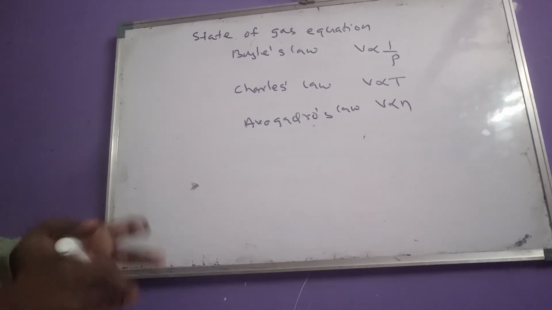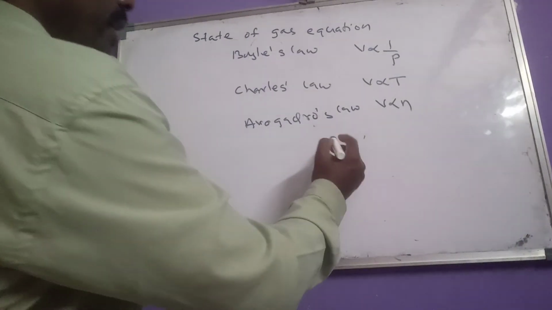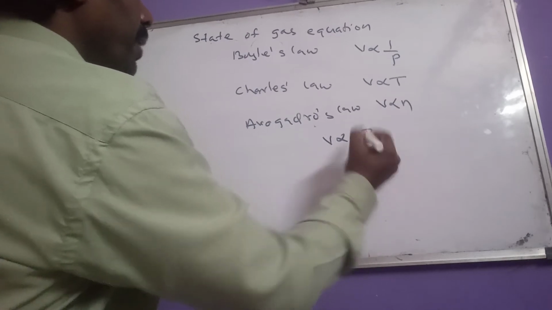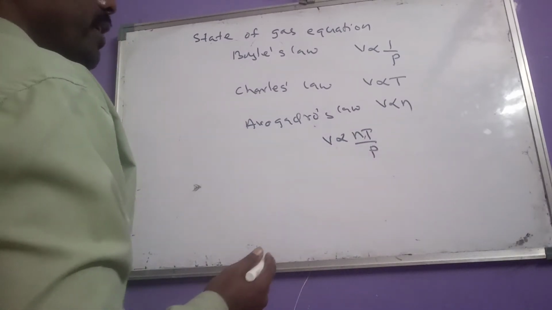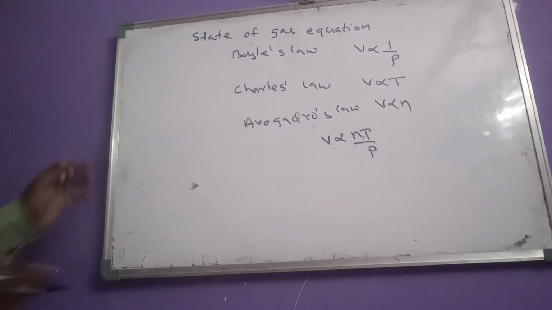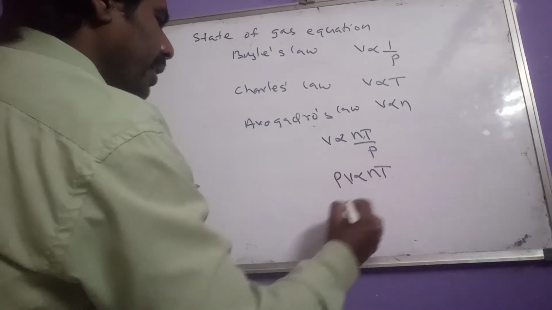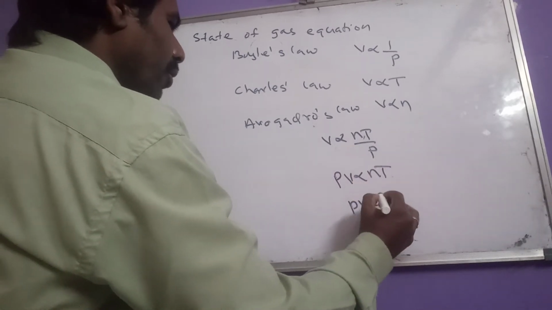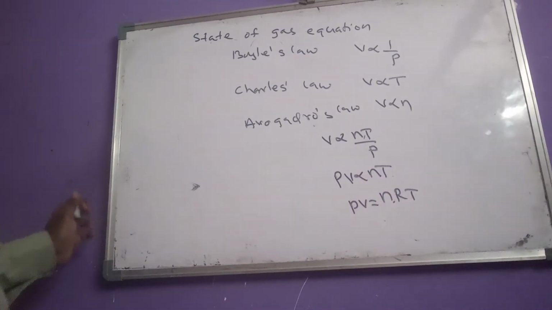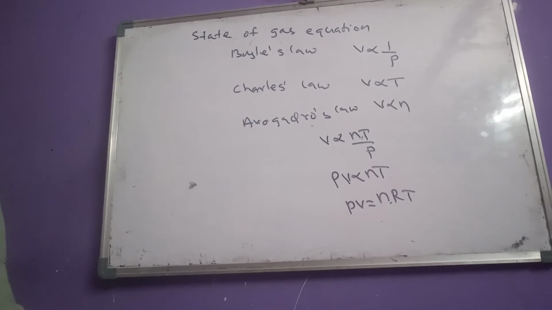In all these equations, V is on the left hand side. So we can write V proportional to NT by P. Therefore, PV is proportional to NT, and PV equals a constant, the universal gas constant R, that is PV equals nRT.